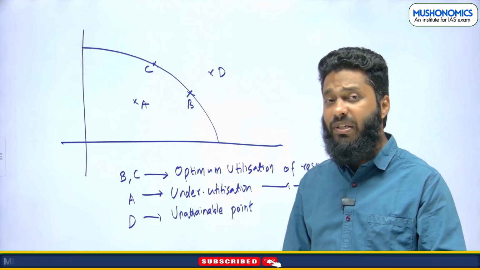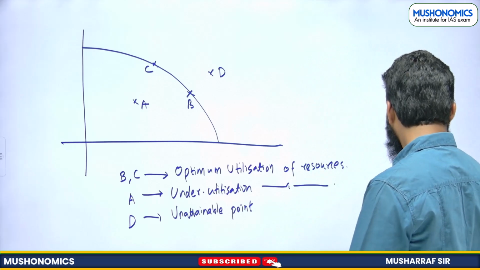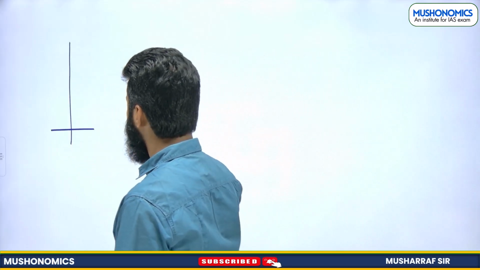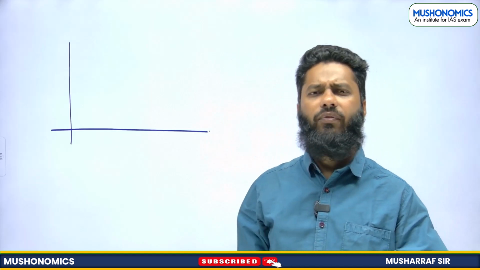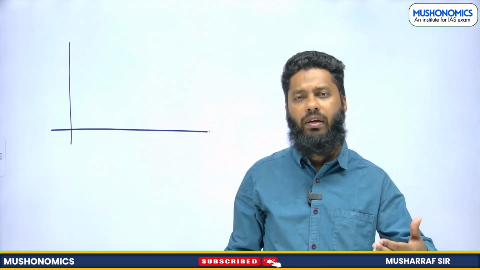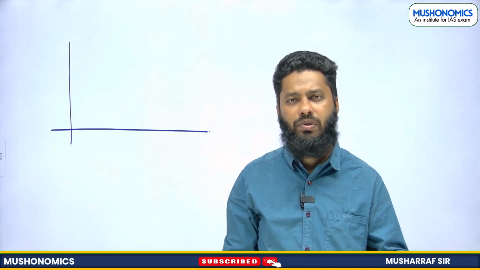Now, what happens if technology improves? Or for that matter, you get new sources of raw material, a new mine you have discovered, and now you can have extraction of natural resources from there.